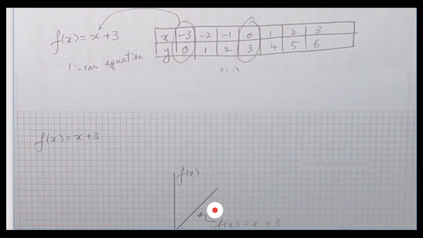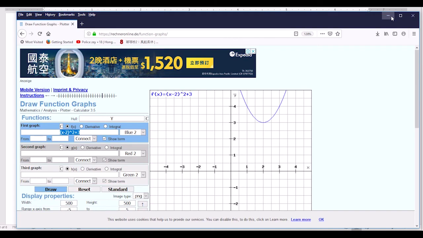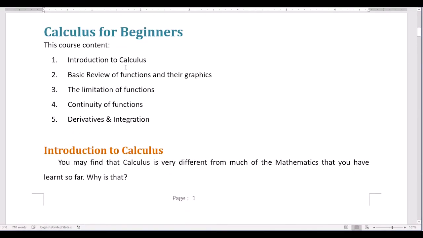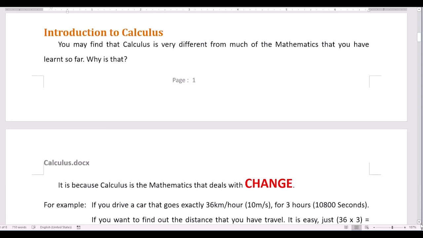So now we go back to the first lesson of Introduction to Calculus. Anyway, we continue with our tutorials, Calculus for Beginners. We will go through each topic one by one. For this lesson, we will go through this topic, Introduction to Calculus. Okay, so what is calculus? You may ask, what is calculus?